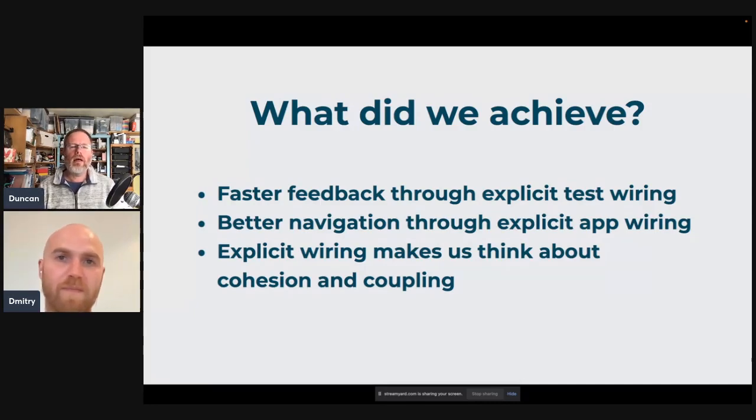I think I wrote this last bullet point, which is cohesion and coupling, the extent to which the things that should be together are together and things that should be apart are apart. I like explicit wiring because it makes me think about that. I think we had that case of the data source or the JDBC template being the dependency, the way that we wired up that items repository.